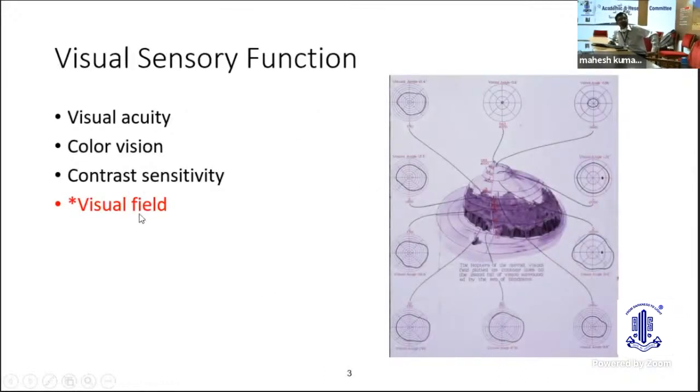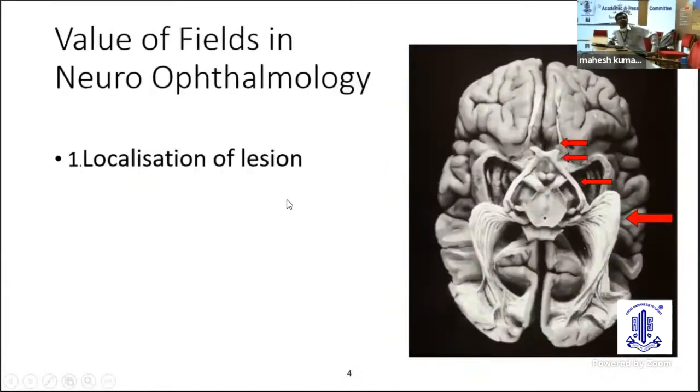To understand, visual field is one of the four cardinal visual sensory functions, the others being acuity, color vision, and contrast sensitivity. Needless to say, visual field is one of the most important among these four cardinal visual sensory functions. In order to understand the value of fields in neuro-ophthalmology, we need to understand why at all we are doing the visual fields in neuro-ophthalmology.